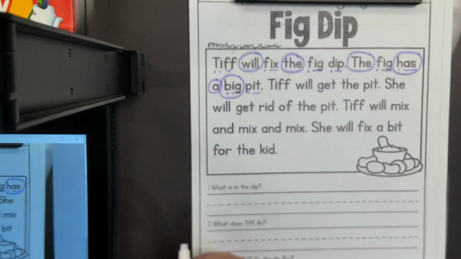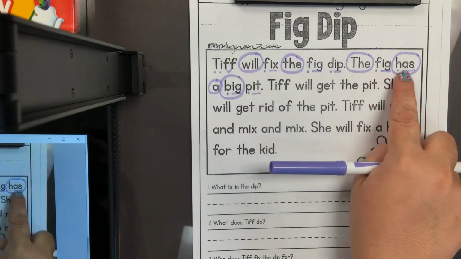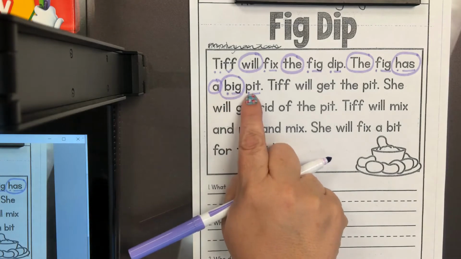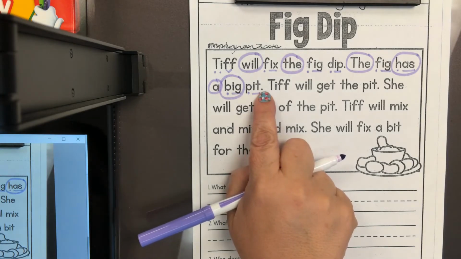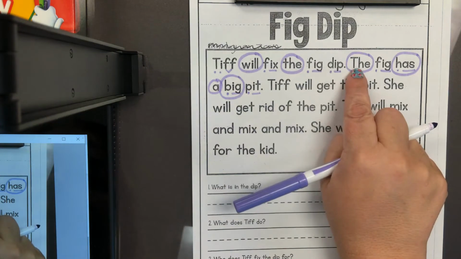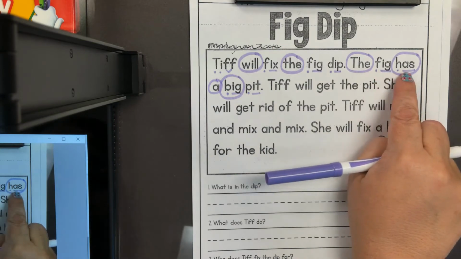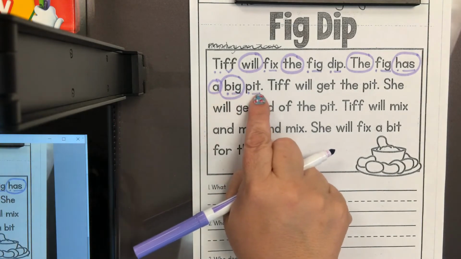So now I can read my sentence. The fig has a big pit. You see there is a period at the end of the sentence. Let's see how many words are in this sentence. I will start at the capital letter and I will count the words in the sentence. 1, 2, 3, 4, 5, 6. This sentence had 6 words.